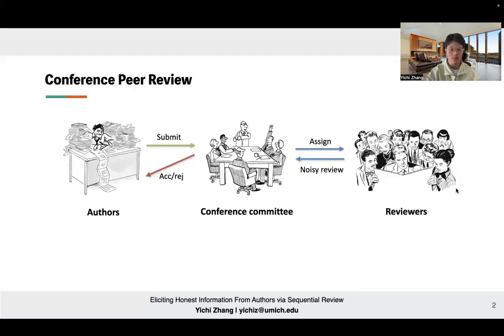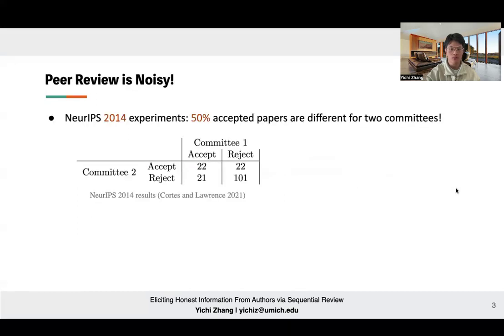I guess everyone is pretty familiar with the conference peer review process. Authors submit their paper to the conference, which assigns those papers to the reviewers, and finally, based on the noisy review, the conference makes the decisions. The issue is that peer review is known to be very noisy. In the famous 2014 NeurIPS experiments, for two independent conference committees, only 50% of their accepted papers are overlapping.